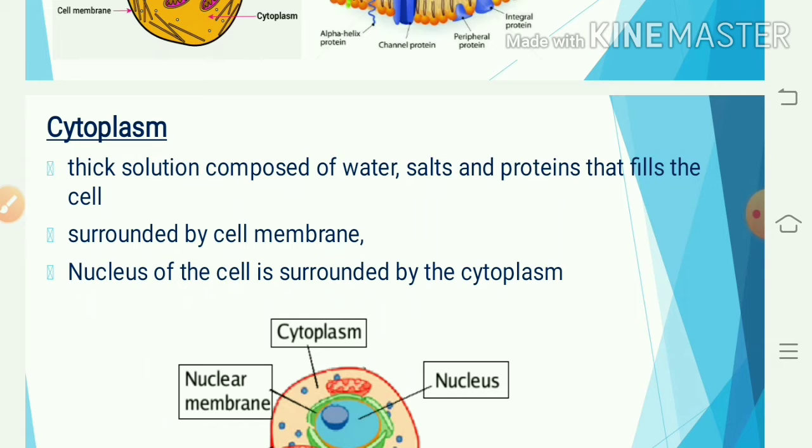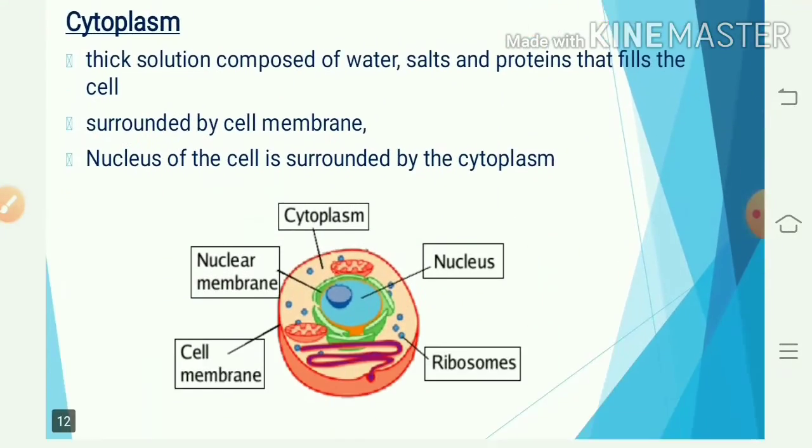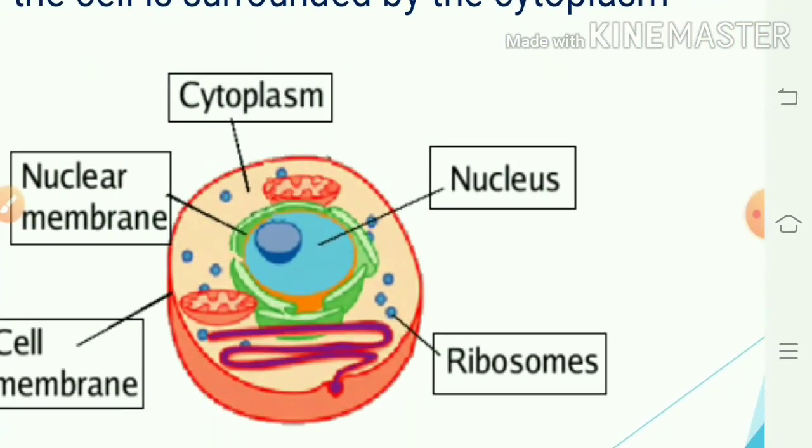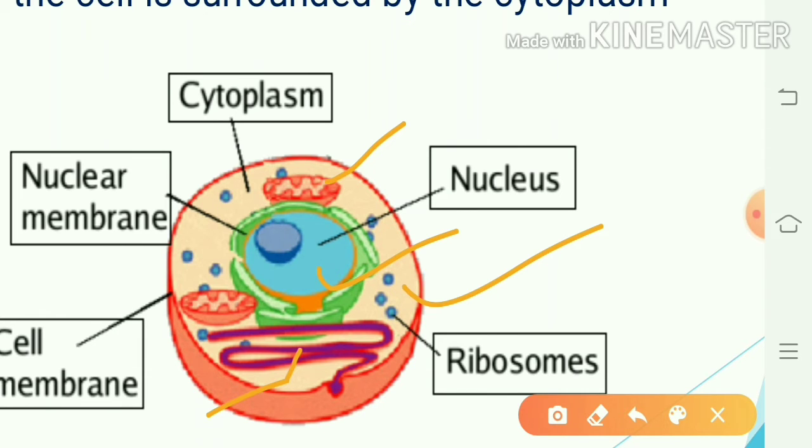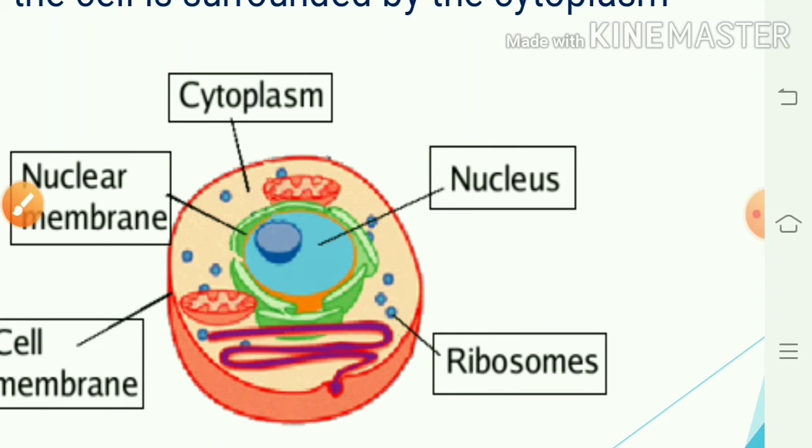The nucleus of the cell is surrounded by the cytoplasm. Here you can see this is the nucleus, surrounded by the cytoplasm, and all the organelles like mitochondria, chloroplast, ribosomes, and endoplasmic reticulum are present or embedded in the cytoplasm.